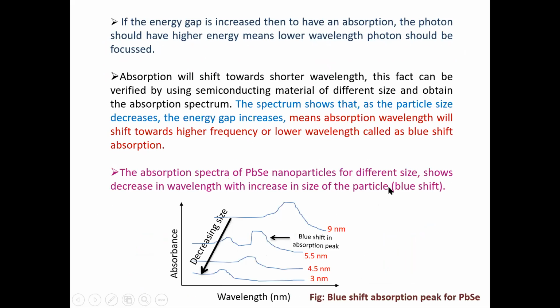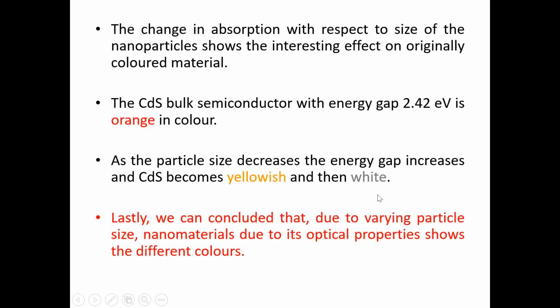So this is the very beautiful thing about nanoparticles or nanomaterials, which can be identified with the help of these colorations. If the color changes, the size also changes, or it can vary. Lastly, we can conclude that due to the varying particle size, nanomaterials show different colorations due to their optical property.